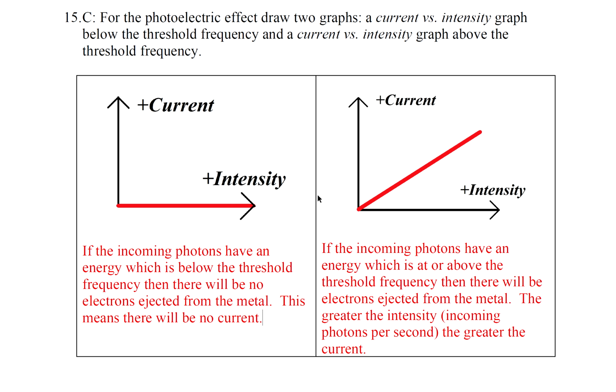If we're above the threshold frequency and we continue to increase the intensity, the current will increase. If the incoming photons have an energy which is at or above the threshold frequency, then there will be electrons ejected from the metal. The greater the intensity, the greater the current.